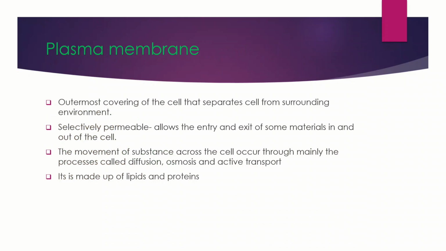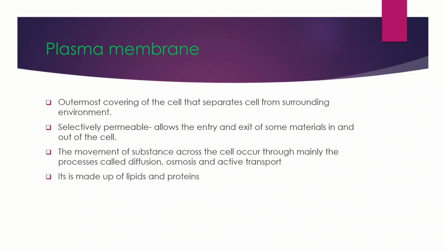And first one is plasma membrane. It is the outermost covering of a cell. It separates the cell from the surrounding environment and from other cells. From the neighboring cell and from the surrounding environment, a cell is covered or protected by the plasma membrane. From the name itself, we can understand it is a membrane, a covering.